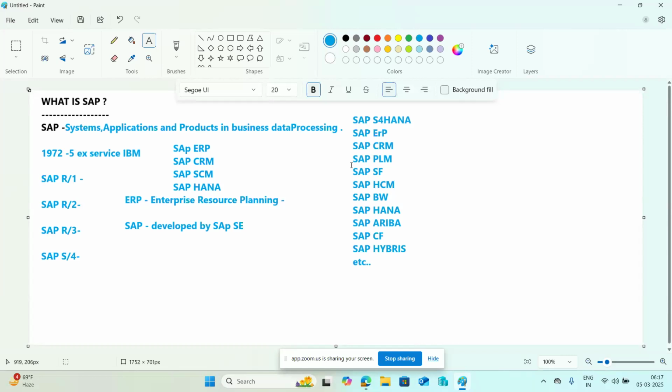The application required to book the order is called the ERP application, meaning SAP. ERP systems can help businesses streamline processes and eliminate redundant systems. ERP covers finance, HR, manufacturing, supply chain management, sales, procurement, all the businesses.